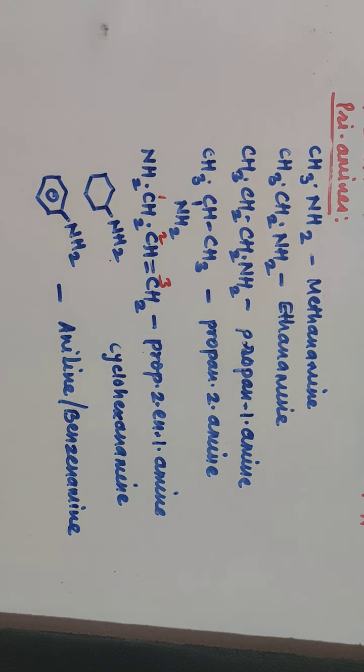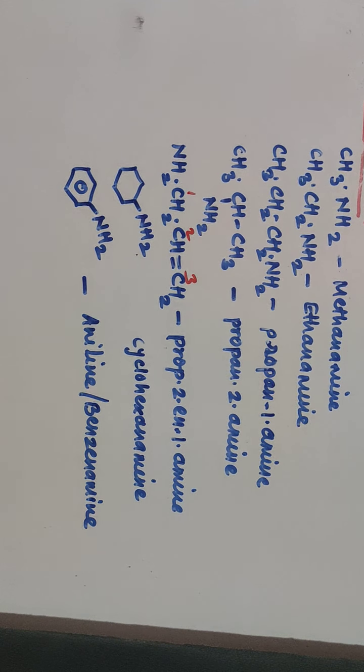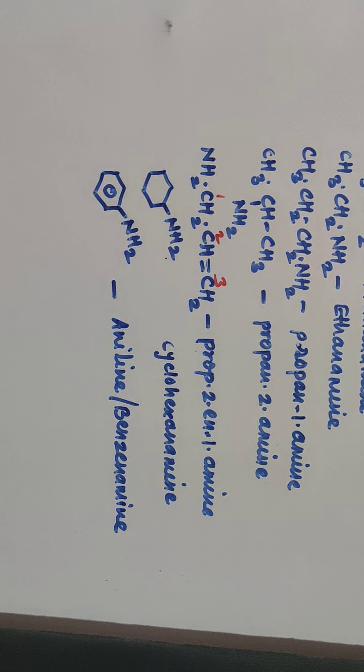So in the IUPAC system of nomenclature, you change the E of alkane to amine, and wherever necessary you indicate the position of the amino group. If any substituents are present, you indicate the position of that particular substituent. If your parental hydrocarbon is unsaturated, you indicate the position of the double bond also, by the lowest possible number. So this is about the nomenclature of primary amines when only one NH2 group is present.